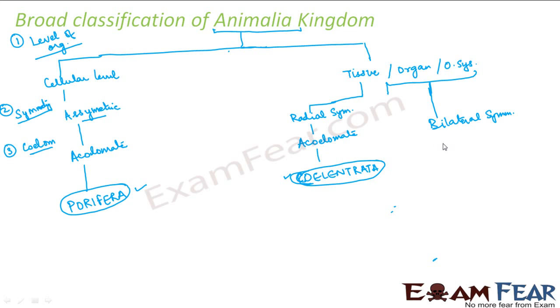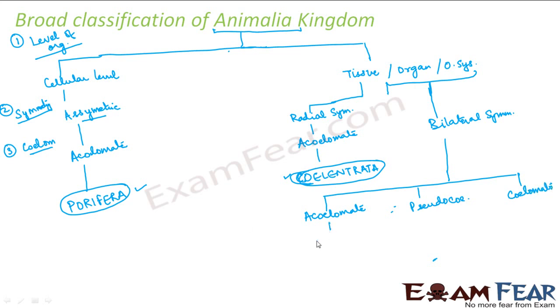So let us see what all we have there with bilateral symmetry. Again, here we have three types depending upon the type of coelom. They can be acoelomate, they can be pseudocoelomate, or they can be coelomates.